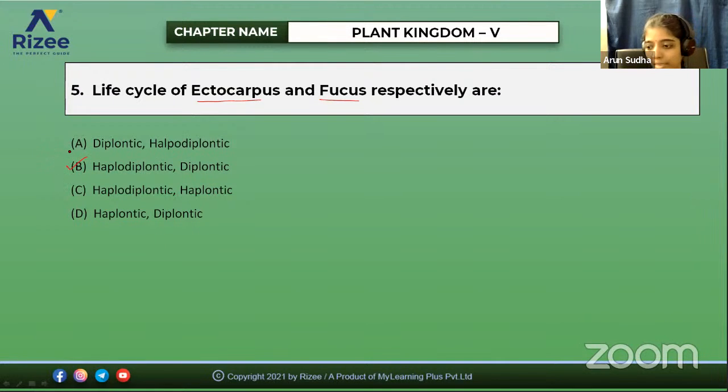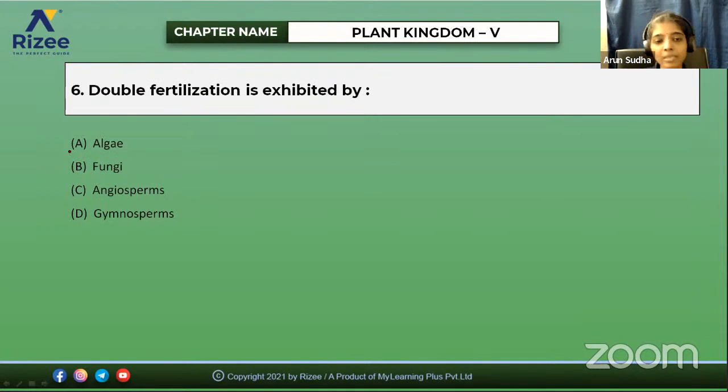So option B is the correct one. Double fertilization is exhibited, yeah, this is almost the same question in a different form. Double fertilization is exhibited by, yeah, C. Good. It is exhibited by angiosperms.